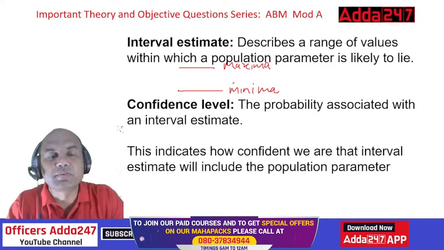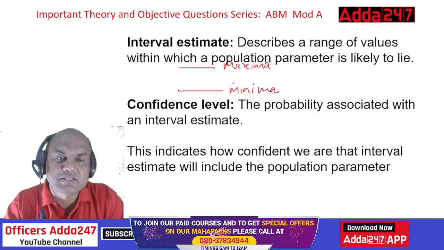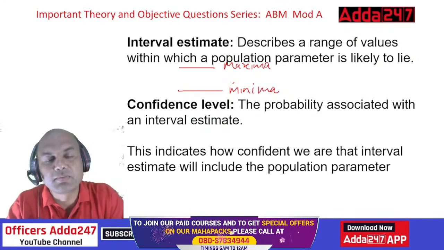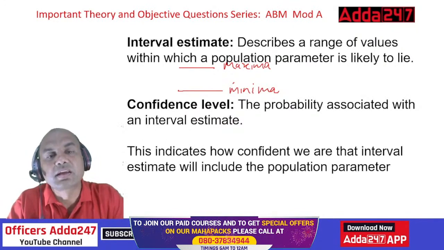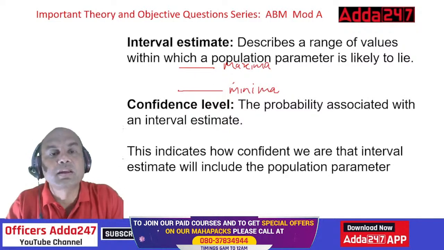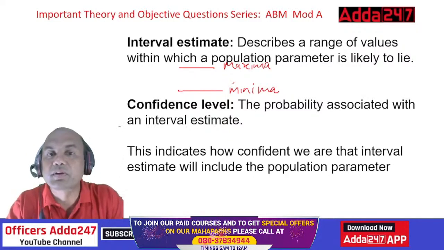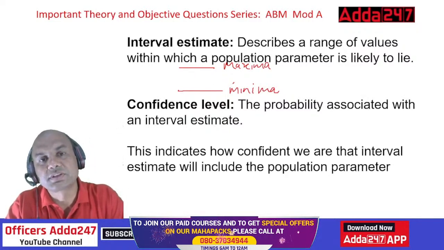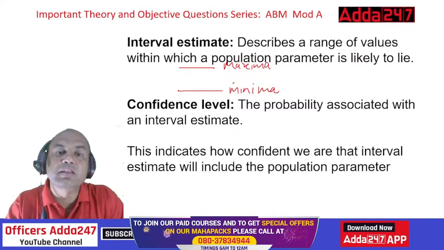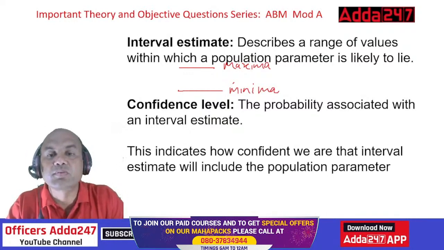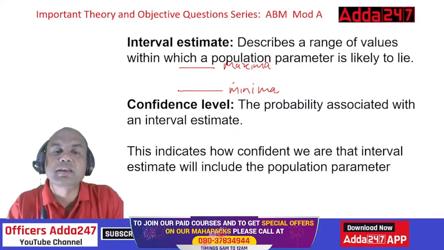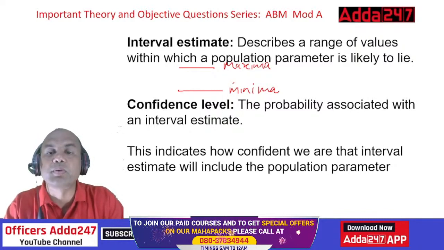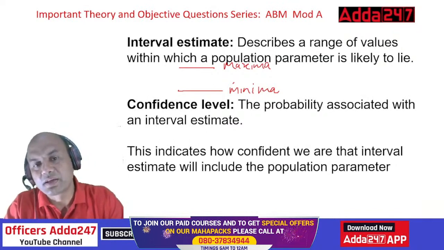We can only give an estimate, between a range, meaning minima and maxima. Suppose repo rate: can you definitely tell me what the RBI repo rate will be after 2 months, with the new monetary policy? You can never. You can give the range, within which the answer should lie. So the interval estimate describes the range of values within which the population parameter is likely to lie.